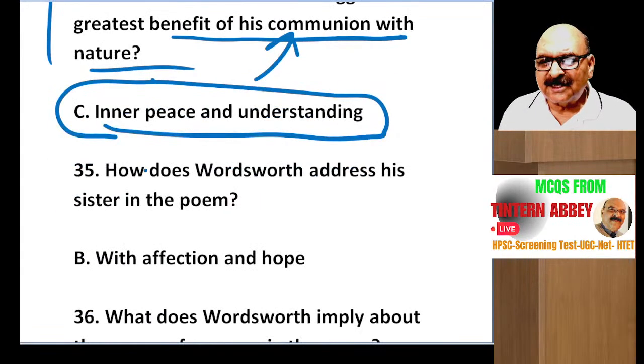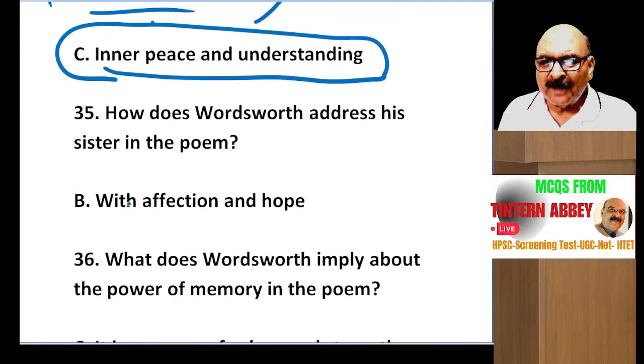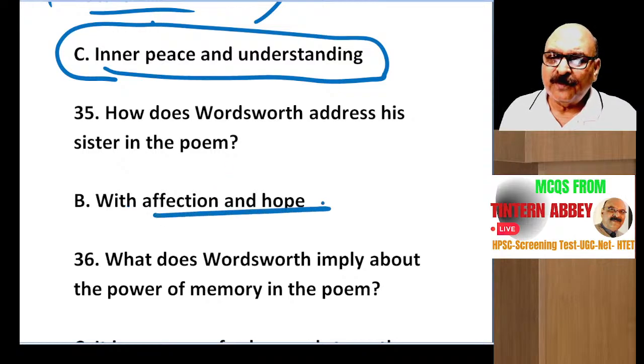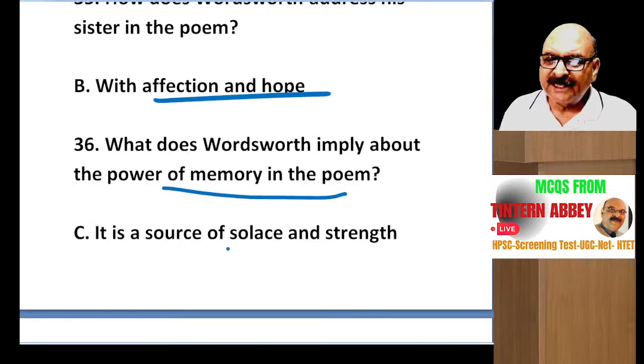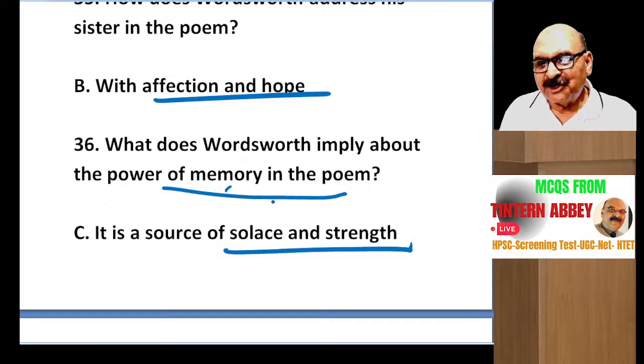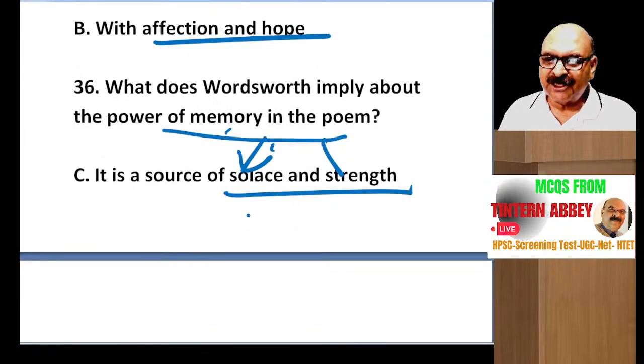How does Wordsworth address his sister in the poem? With affection and hope. Right? What does Wordsworth imply about the power of memory in the poem? It's a source of solace and strength. Power of memory, imagination. It gives you strength. It gives you solace, satisfaction.